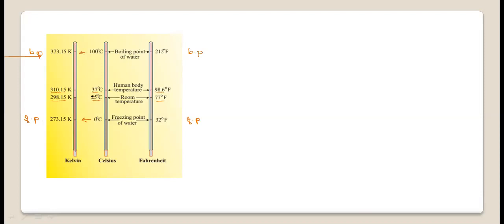Now the values are given here, but how it is converted, we'll try to focus on. It will be very, very important. That is how degree Celsius value can be changed to Kelvin scale or to Fahrenheit scale. We'll try to remember the formula, and formula based calculations are important.